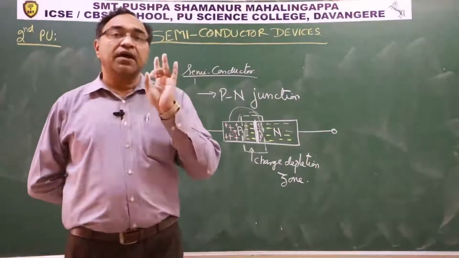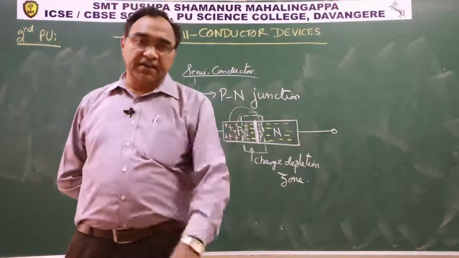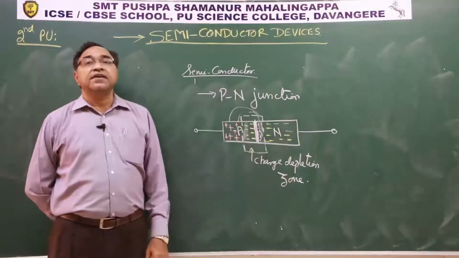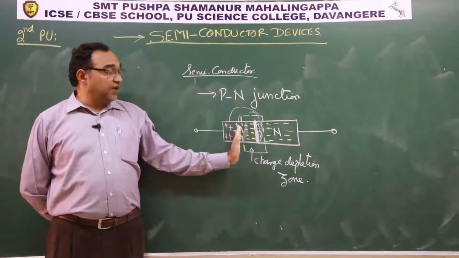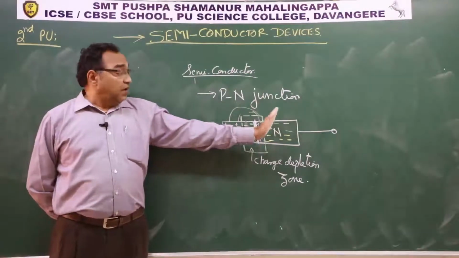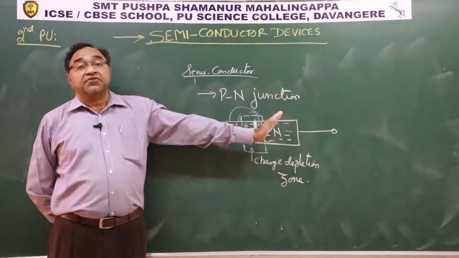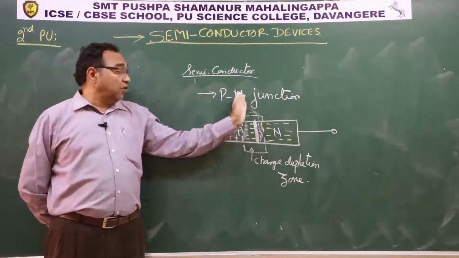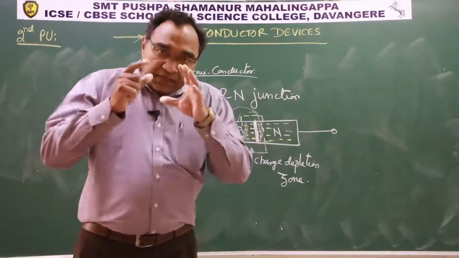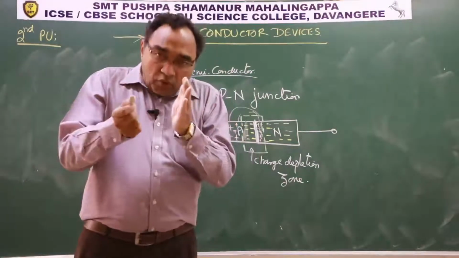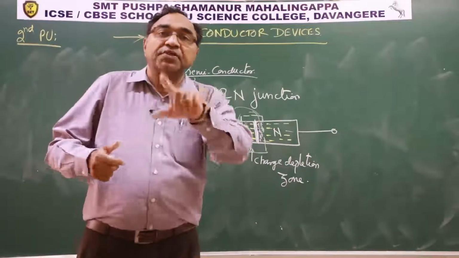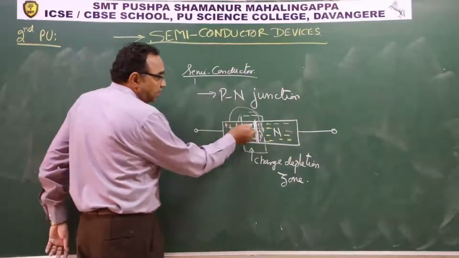Energetic charge carriers from the P side, holes, shifted to the N region. Highly energetic negatively charged carriers, electrons, shifted across the junction to the P region. Now in that region the positive and negative charges are bound, they are not free.